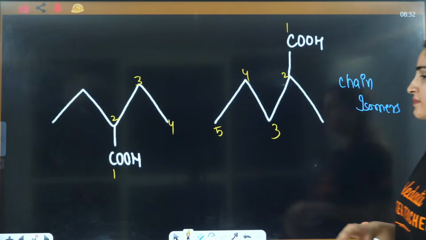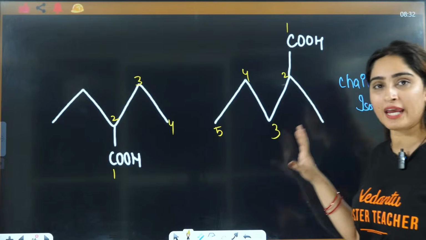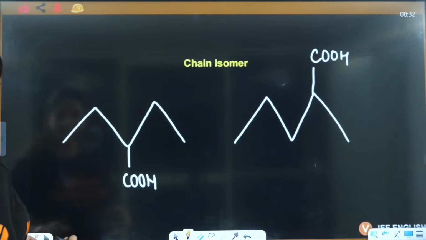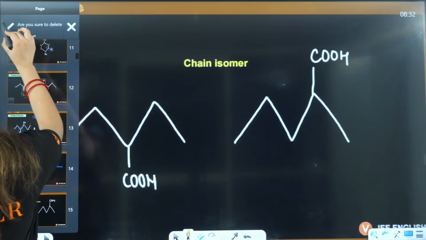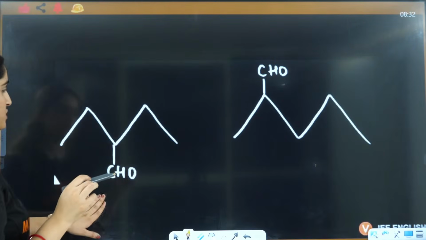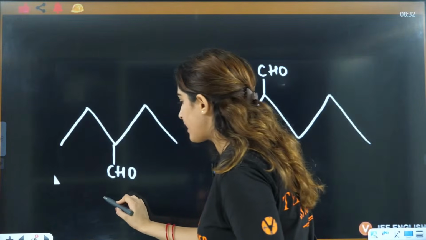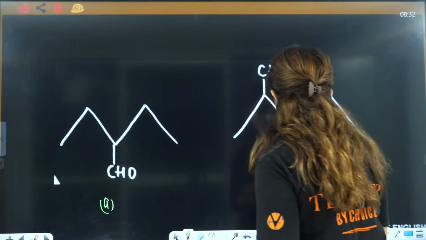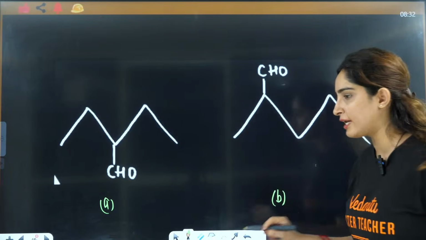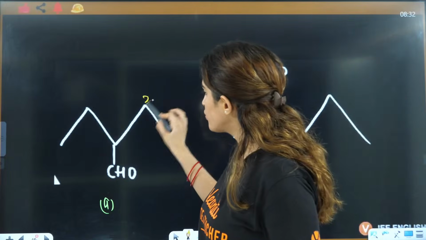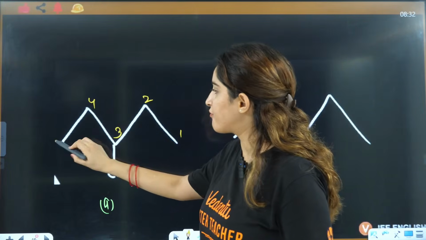Okay. So this is the chain isomer that we have. This we have done. Now let's talk about this one. If you see this here, this is A and this is B. Who will tell me about it? This is A, this is B. You can see 1, 2, 3, 4, 5.